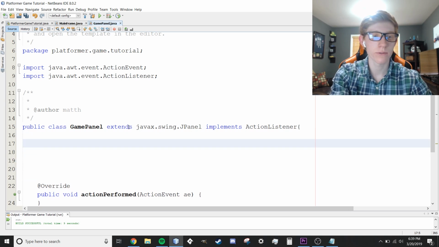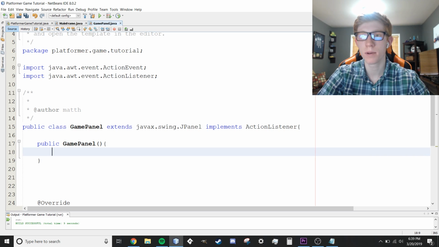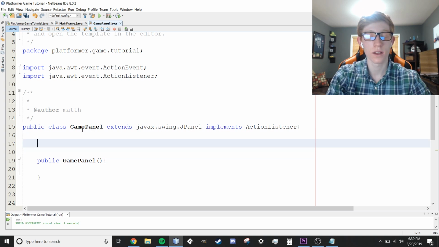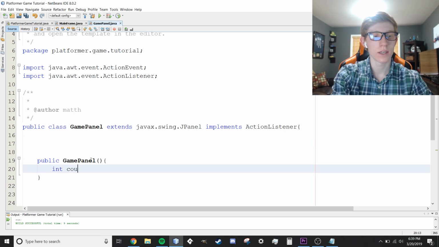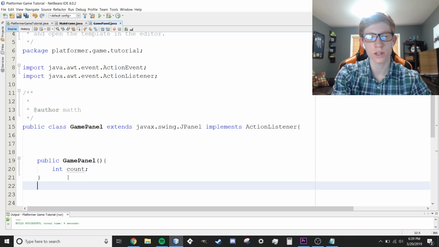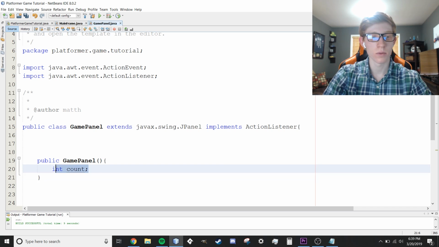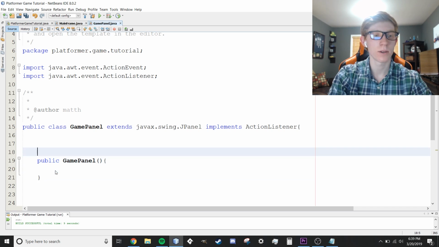We're going to create the constructor for our panel, so we're going to have public GamePanel just like that. And then we're going to add a bunch of parameters within there, but really quick, we want to establish some variables that are going to be accessed within all of our classes. Because if we create a variable right down here, like int count, for example, and then we created a new class outside of the constructor, you wouldn't be able to read count. It's not going to know what you're talking about. So we need to establish the variables outside of the constructor right up here.